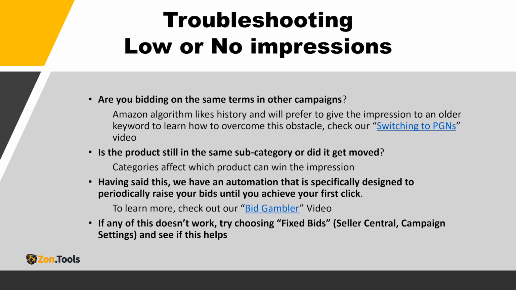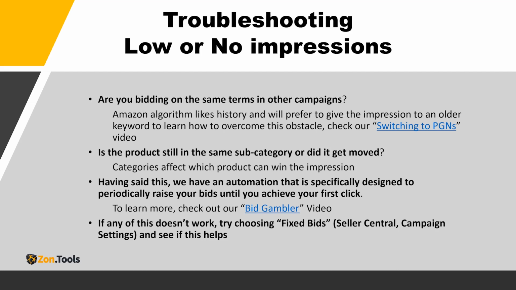So if you are bidding the same keyword in different campaigns in a duplicated way, the Amazon algorithm will give the priority to the keywords that are getting better metrics according to their timeline, or give the priority to the keywords that entered the system before.